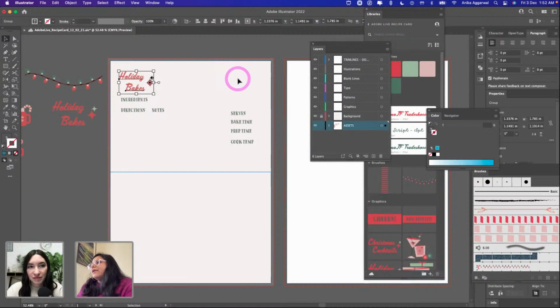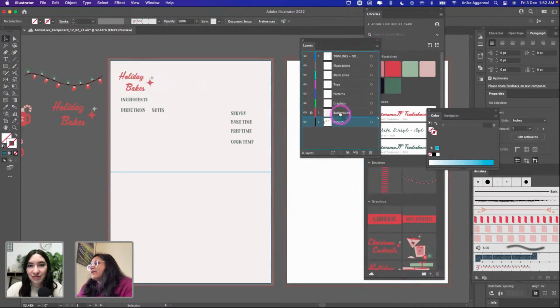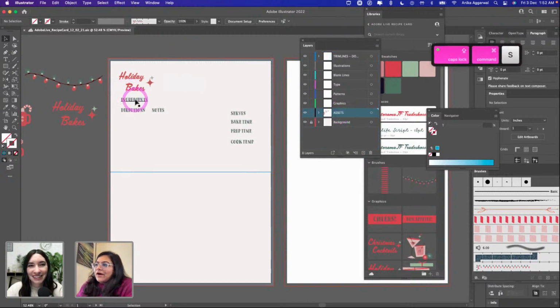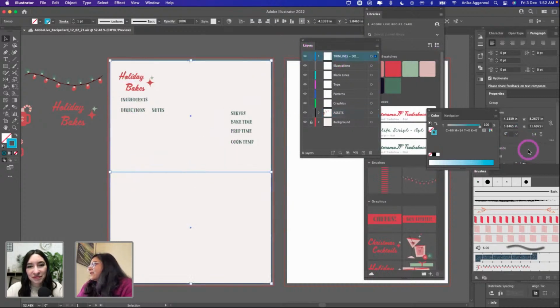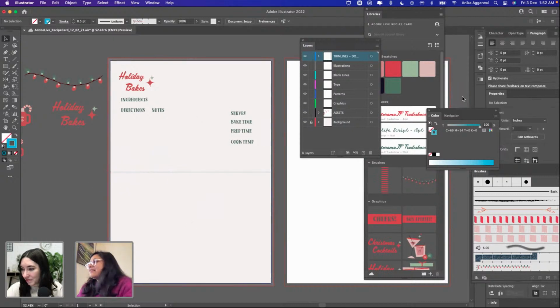And then we have the holiday bakes. Let's see what's wrong here. Oh, the text is underneath. That is why it looks weird. Now much better. So we have the trim lines now in place. I think I'm going to change the stroke size of these because this looks very thick. Let's make it 0.75 or 0.5. I would not go less than that because it's really hard to see otherwise.